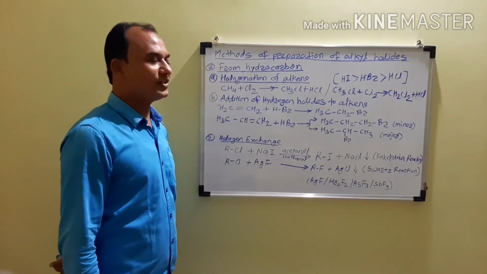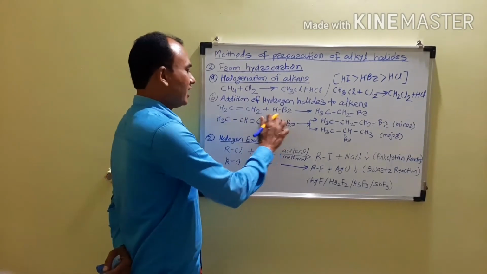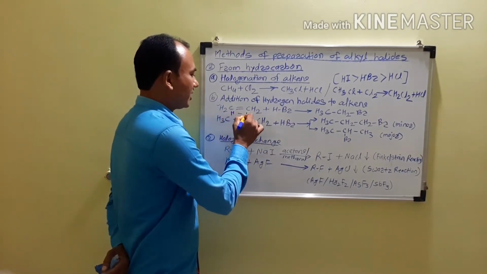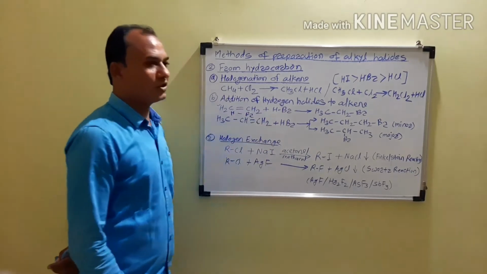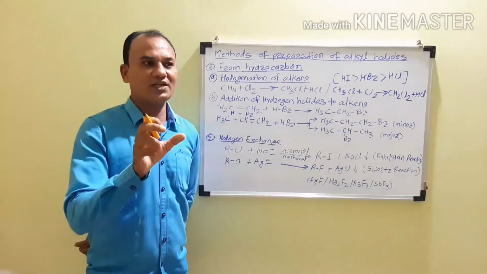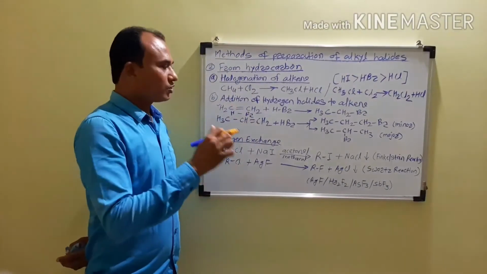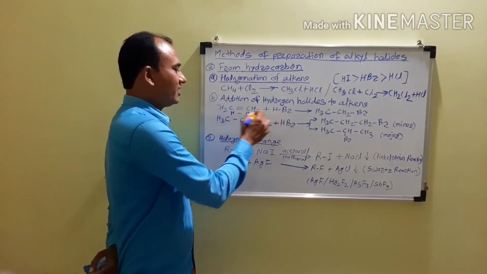Now this is the addition reaction. How the addition takes place will be explained. Now our reagent is HBr. This HBr adds across the multiple bond. This is the active site for the reaction, that is the multiple bond. So across this multiple bond, this reagent gets added.